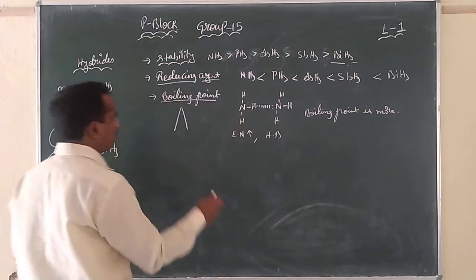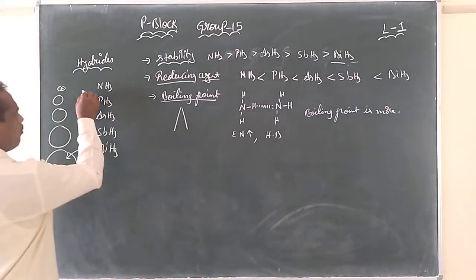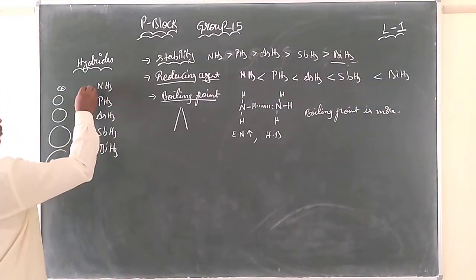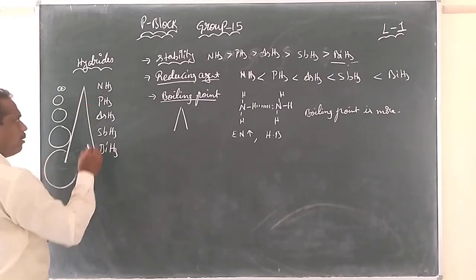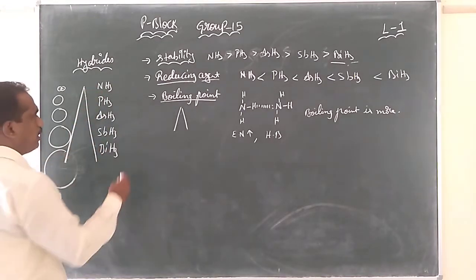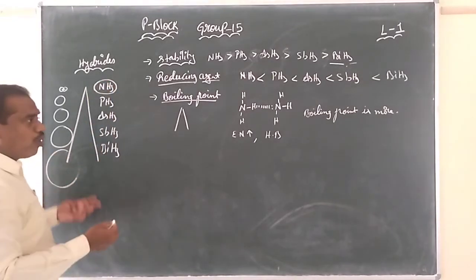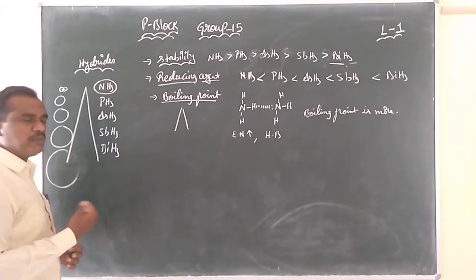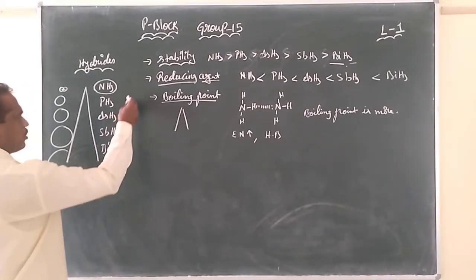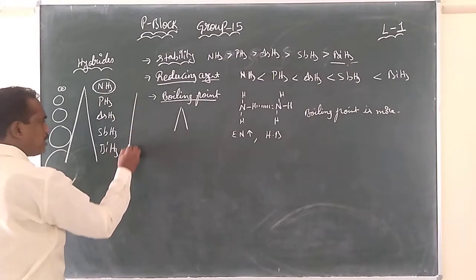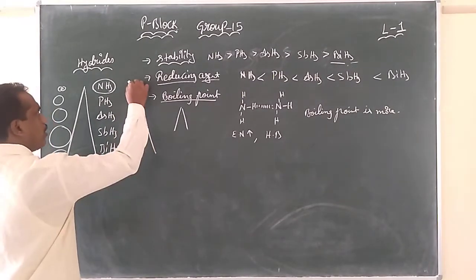So now we can expect, generally how we used to give the boiling point, we used to give it in this method, right? Top to bottom, boiling point will increase. Now see, boiling point of ammonia is more, we are saying. In the textbook also they mentioned the boiling point of NH3 is more than PH3. So PH3 boiling point will be lesser.